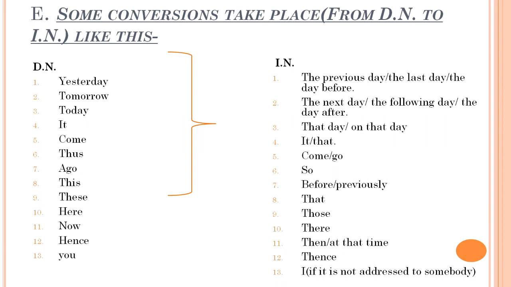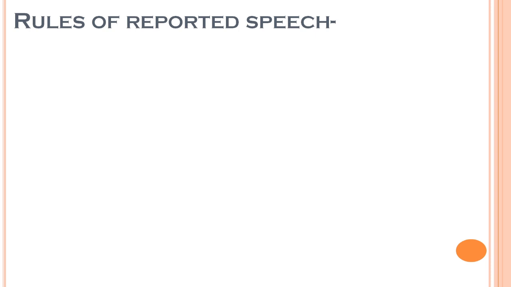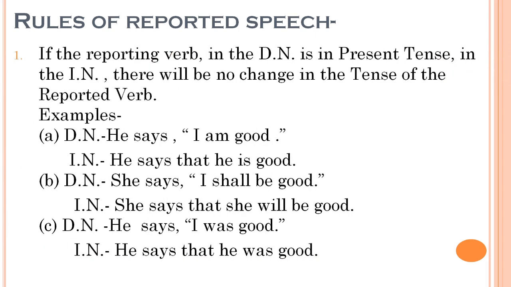Now coming back to the rules of the reported speech. This is the first rule: if the reporting verb in the direct narration is in the present tense, then in the indirect narration there will be no change in the tense of the reported verb. अगर डायरेक्ट नरेशन में रिपोर्टिंग वर्ब प्रेजेंट टेंस में है तो इनडायरेक्ट नरेशन में रिपोर्टेड वर्ब के टेंस का कुछ भी चेंज नहीं होगा. If it is in present tense, it will be in present tense. If it is in past, the same past will be there. And if it is in future, then the same future will continue.